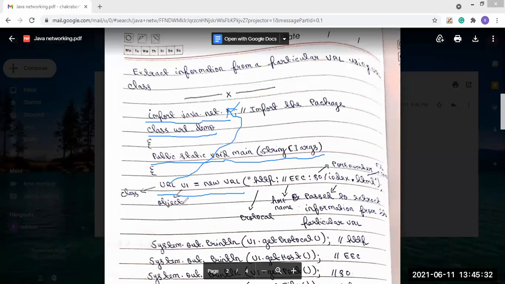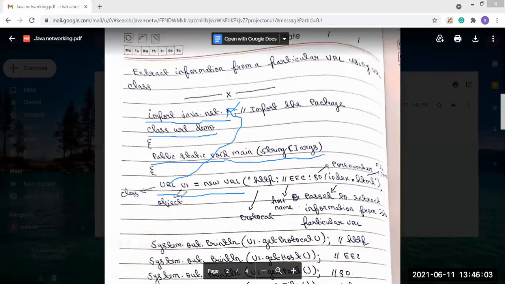For that, we have to create the URL class object in our class, because if we don't create the instance or object of that class, we will not be able to use it. So that's why we have created the object of the URL class: URL u1 = new URL. That means the URL class object is created.